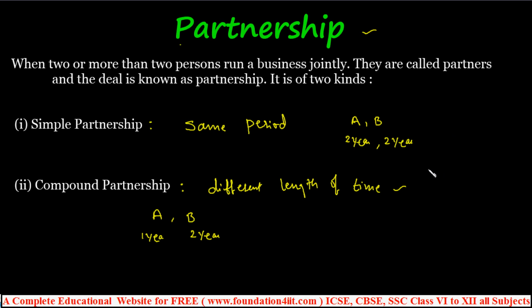Yes, in every examination, generally the set of compound partnership questions is asked. We can see how to convert them into simple partnership and use the problems. Right? Let us see one by one.